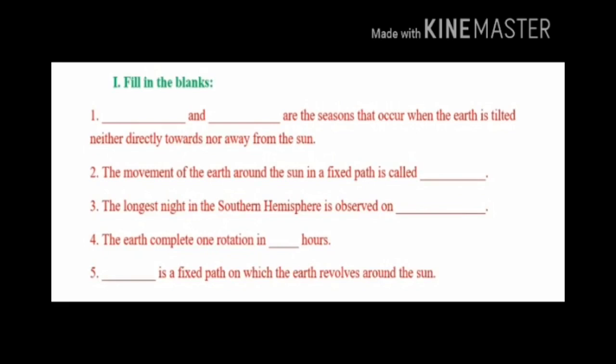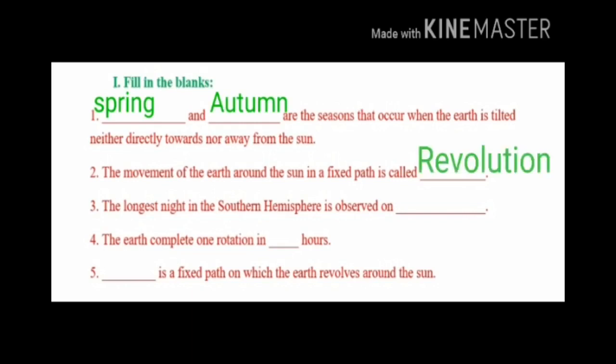First question: dash and dash are the seasons that occur when the earth is tilted neither directly towards nor away from the sun. Answer is spring and autumn. The movement of the earth around the sun in a fixed path is called dash. Answer is revolution.